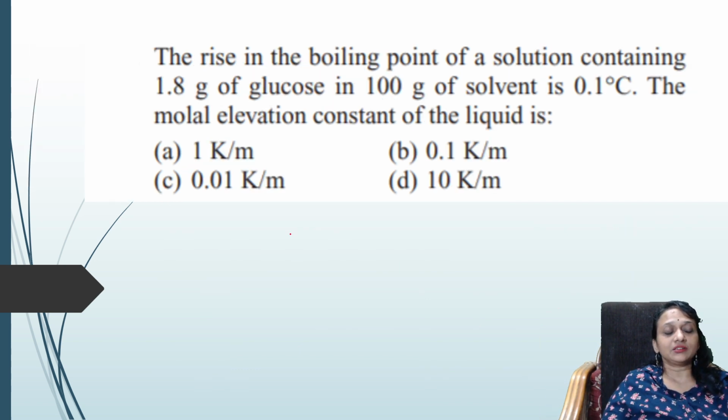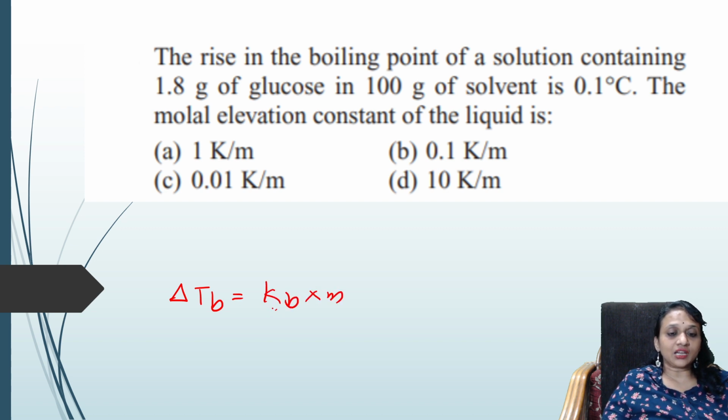One more numerical. The rise in the boiling point of a solution containing 1.8 grams of glucose in 100 grams of solvent is 0.1 degree. The molal elevation constant of the liquid is what? Easy. The formula is delta Tb is equal to Kb into m.